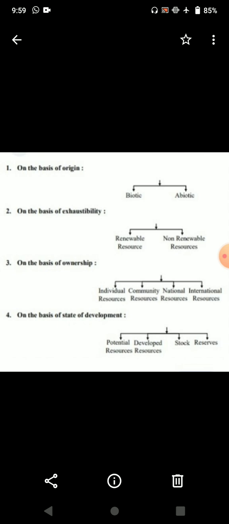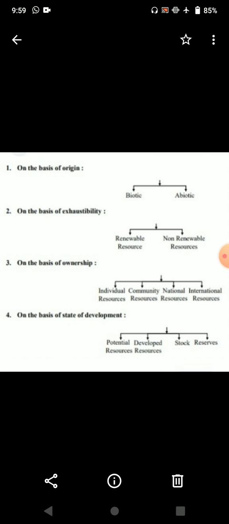The resources which can be renewed and reproduced by physical, chemical and mechanical processes are known as renewable resources. These resources have the ability to renew themselves in a given period of time. Examples we have solar energy, tidal energy and wind energy, water, forest and wildlife, and these are renewable resources.